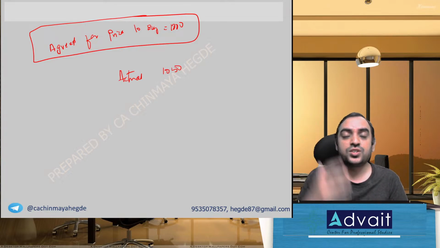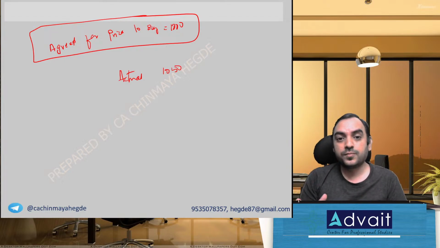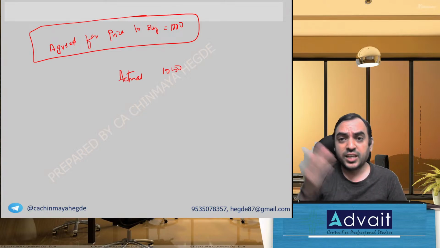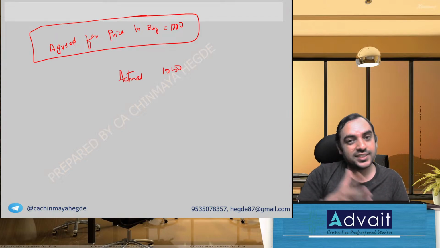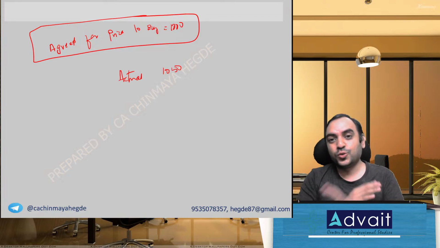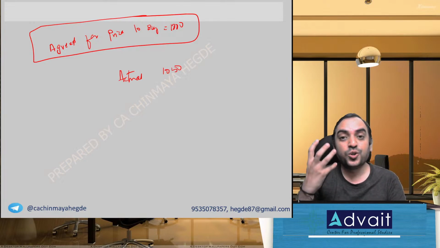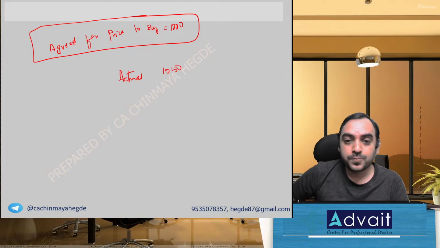Infosys share price went to almost 1900 where the P ratio crossed 30. It became costlier. I sold. Then it became 1200, and the P ratio became less than 20. I purchased. So it works there. In some cases it works, in some cases it does not work. There is no one single way, but this is the way P ratio is used practically to assess whether a stock is underpriced or overpriced.